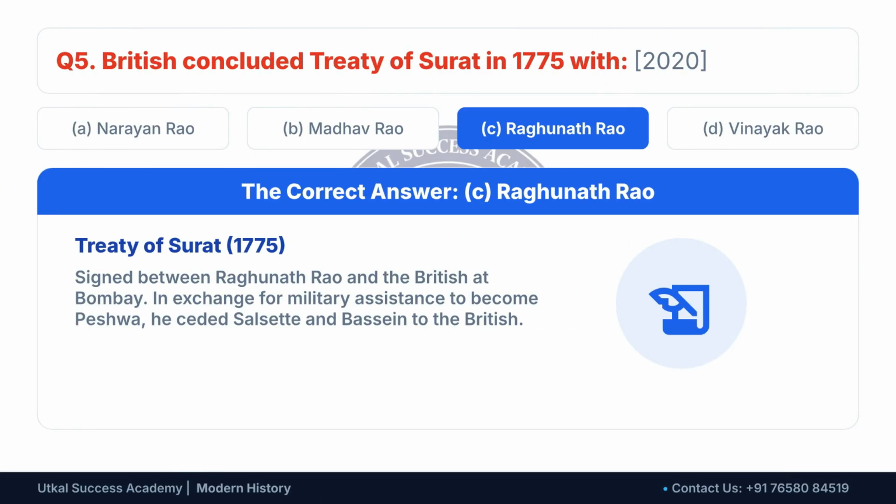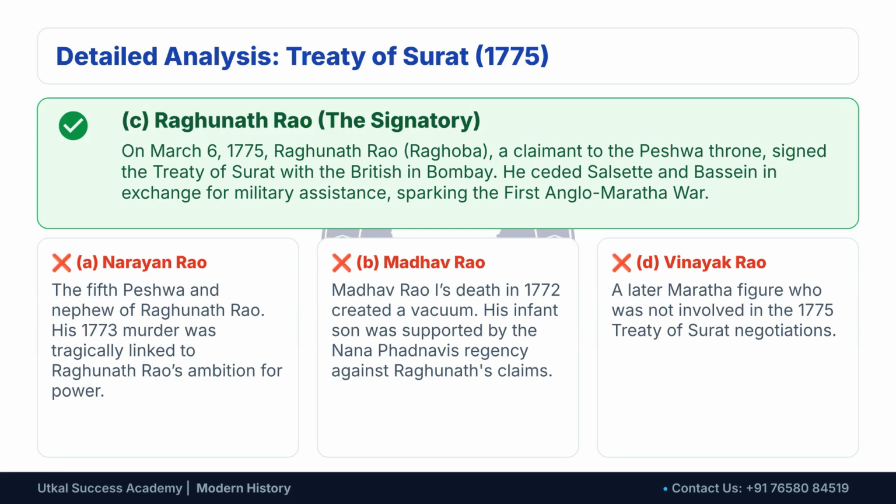The Treaty of Surat in 1775 was concluded between the British and Raghunath Rao. In exchange for military assistance to become Peshwa, he ceded Salsette and Bassein to the British. Raghunath Rao, a claimant to the Peshwa throne, signed the Treaty of Surat in 1775. This agreement provided him with military aid in exchange for ceding Salsette and Bassein, ultimately sparking the First Anglo-Maratha War.